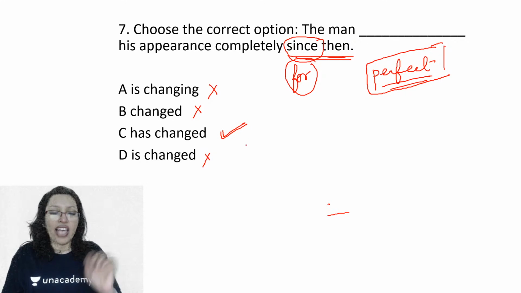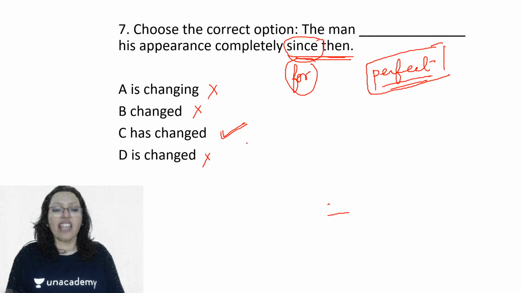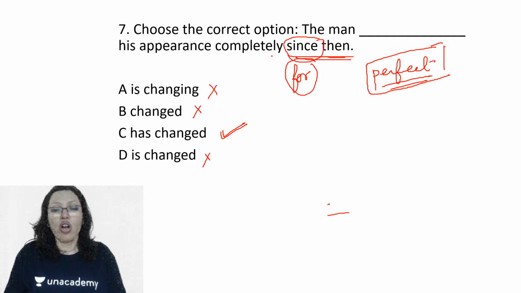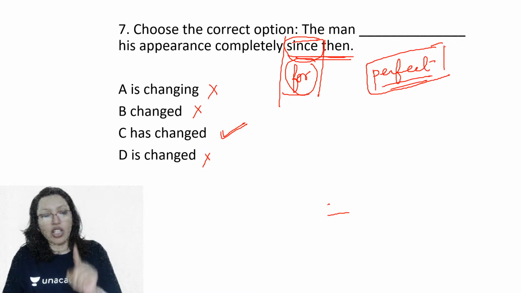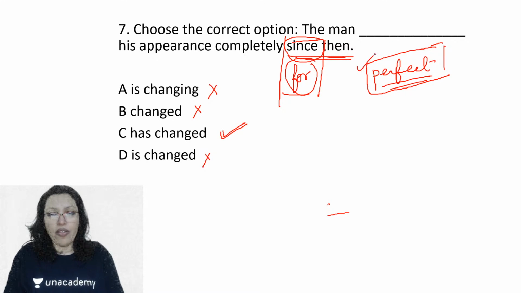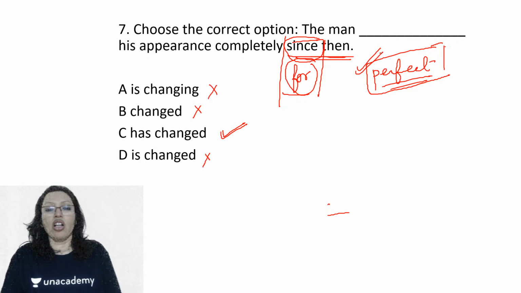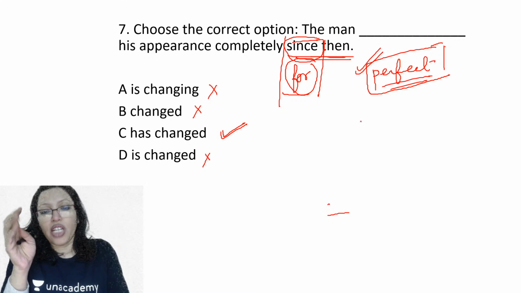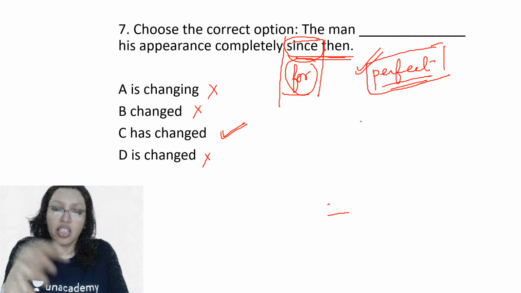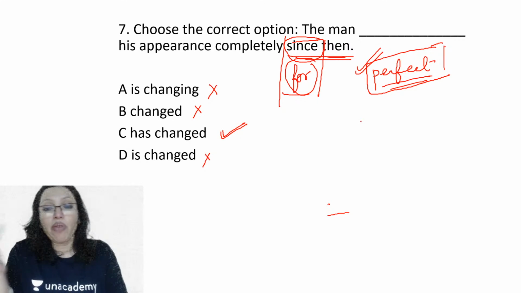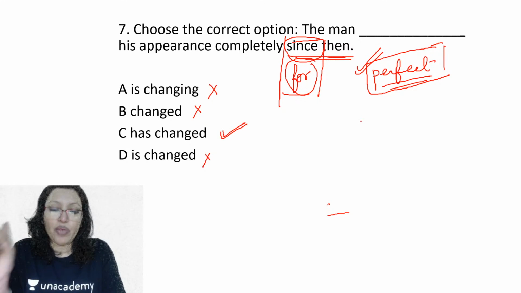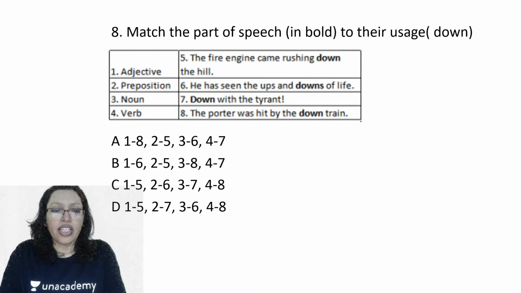Yes, he has left since then. He has grown taller since then. So remember this. It is a very simple clue. When you have a since or a for with a period of time or a point of time, remember we are talking of the perfect tenses. And therefore look for the perfect tense as your clue. The perfect tenses always give you a sense of time, the duration of the activity, the length of the activity, the point of time it started from. So it will always give you some element of time, guys. That is something that you should remember. All right. The next one.